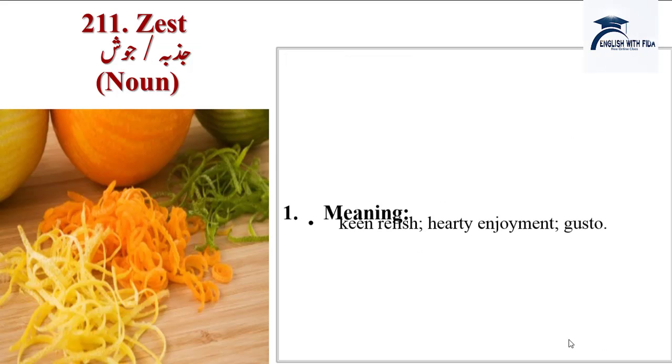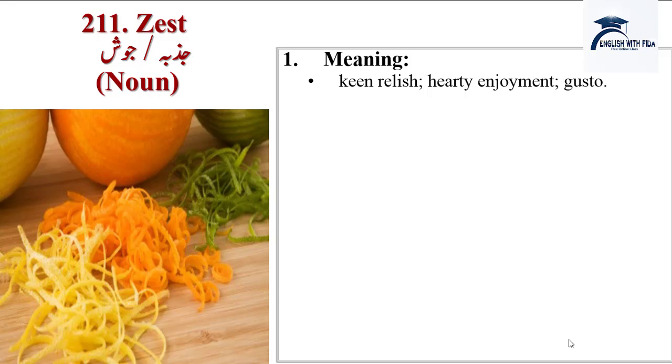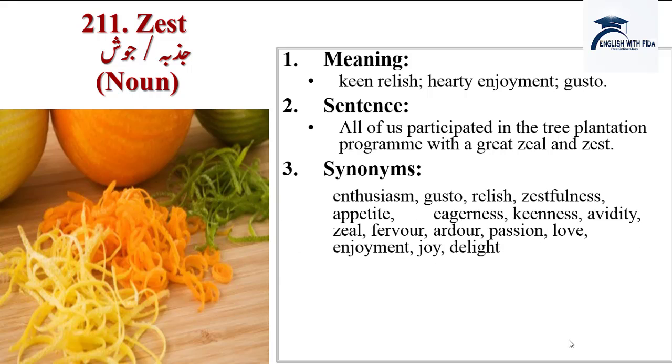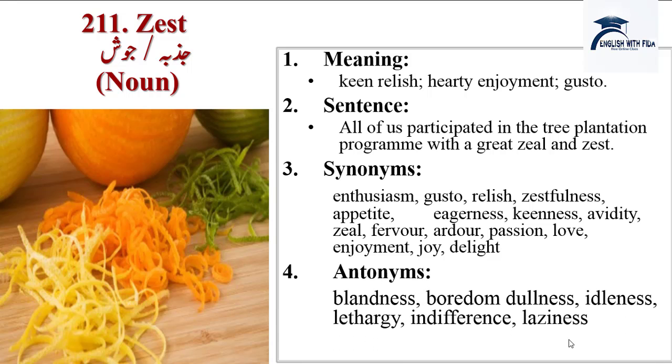Last word is zest. Meanings are keen relish, hearty enjoyment, gusto. Sentences: all of us participated in the tree plantation program with a great zeal and zest. Synonyms are enthusiasm, gusto, relish, zestfulness, appetite, eagerness, keenness, avidity, zeal, fervor, ardor, passion, love, enjoyment, joy, delight. And antonyms are blandness, boredom, dullness, idleness, lethargy, indifference, and laziness.